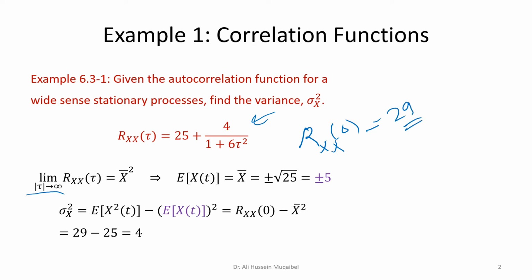What's this 29? It's equal to the expected value of x squared. So now if you want the variance, it's equal to 29 minus the square of the mean, which is 25. We get 4. So here we're saying that the expected value of x squared is the correlation at tau equal to 0, and the limit gives you the mean squared. 29 minus 25 gives you 4. So we can also find the variance from the correlation. The correlation function can give you the energy and the second central moment, of course under certain conditions.